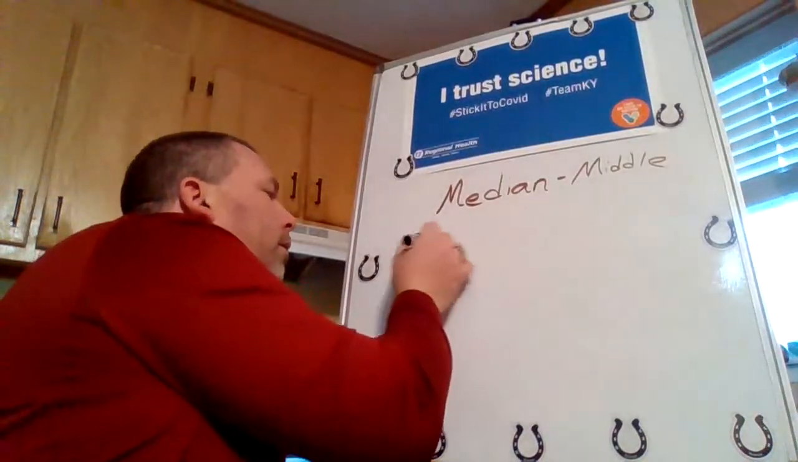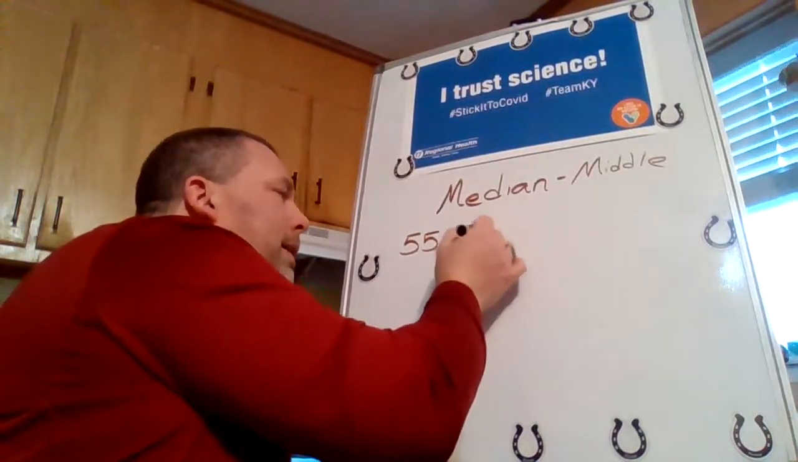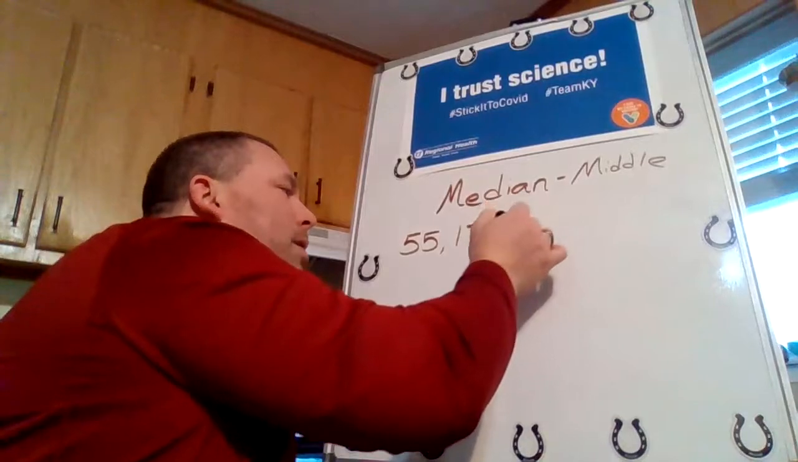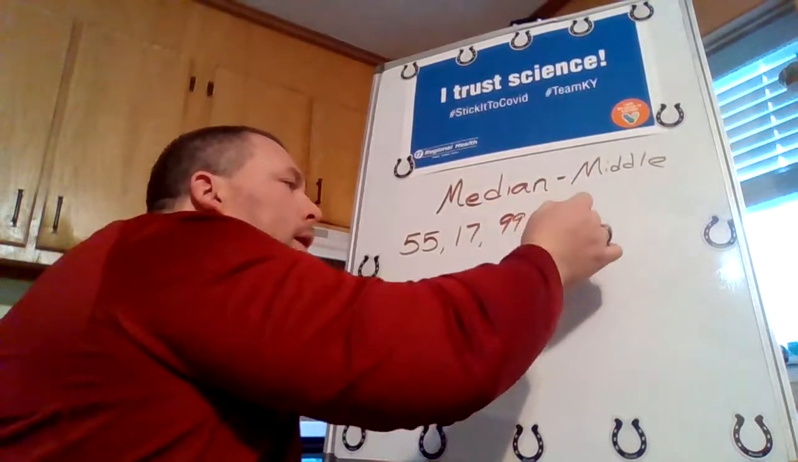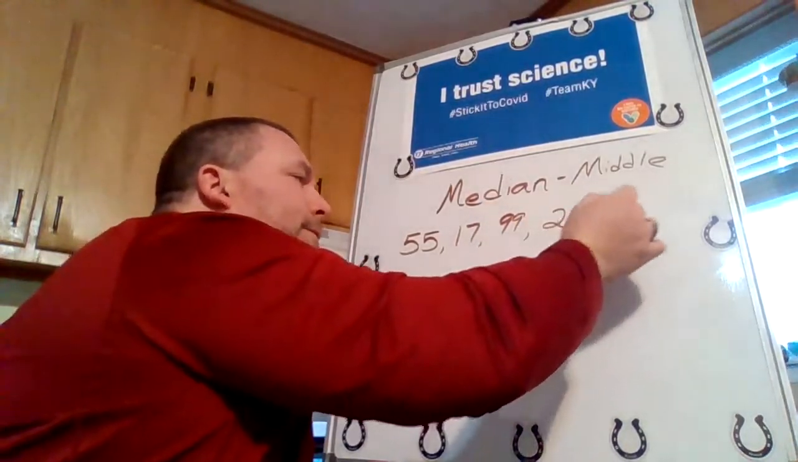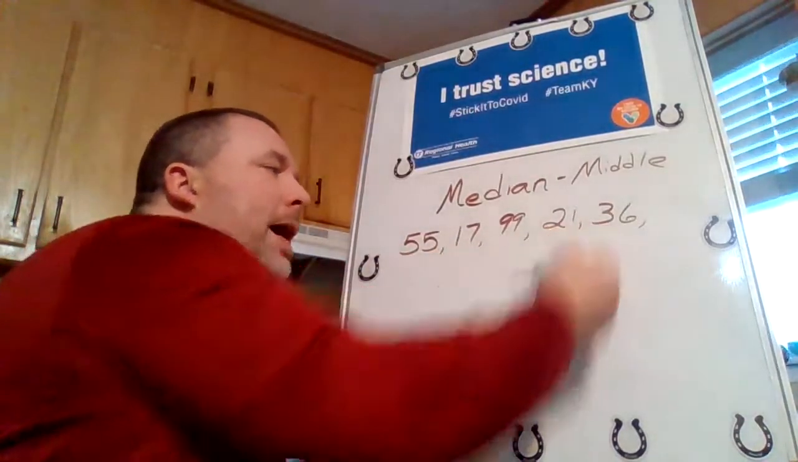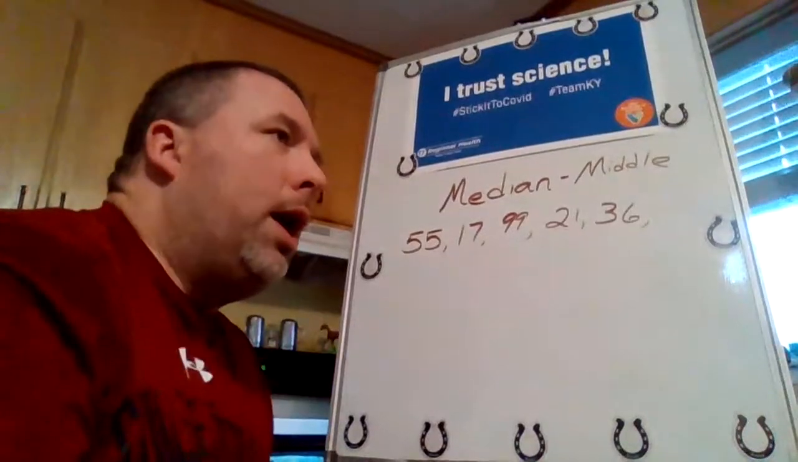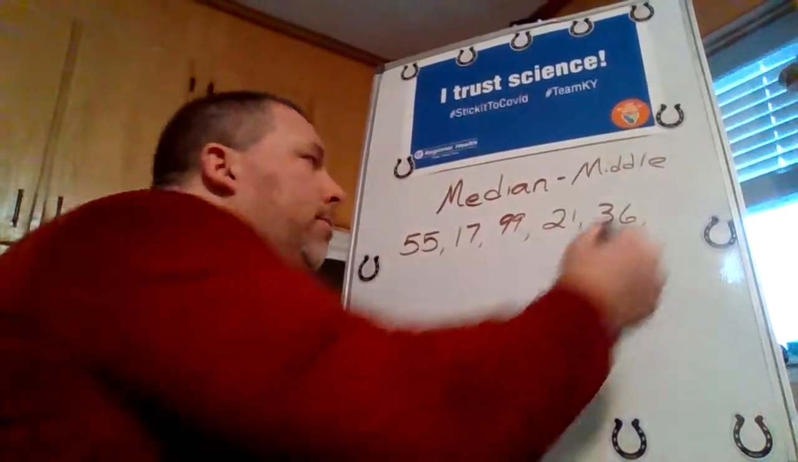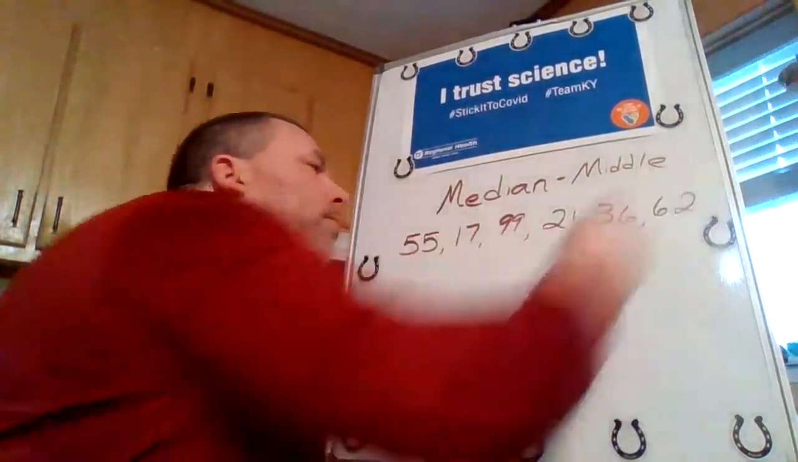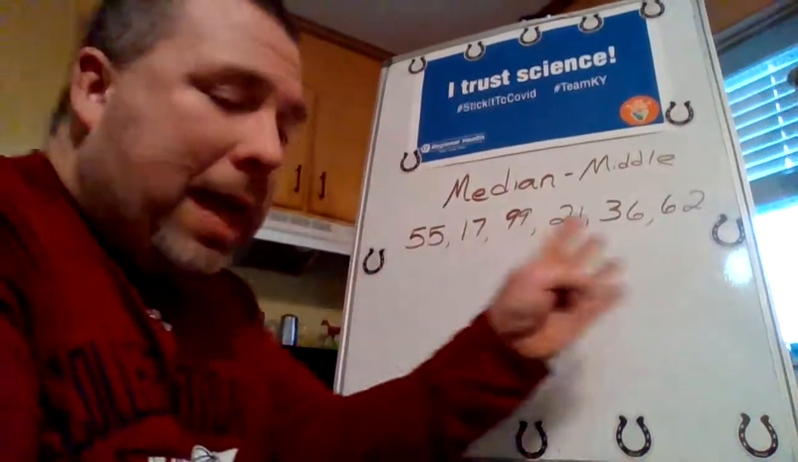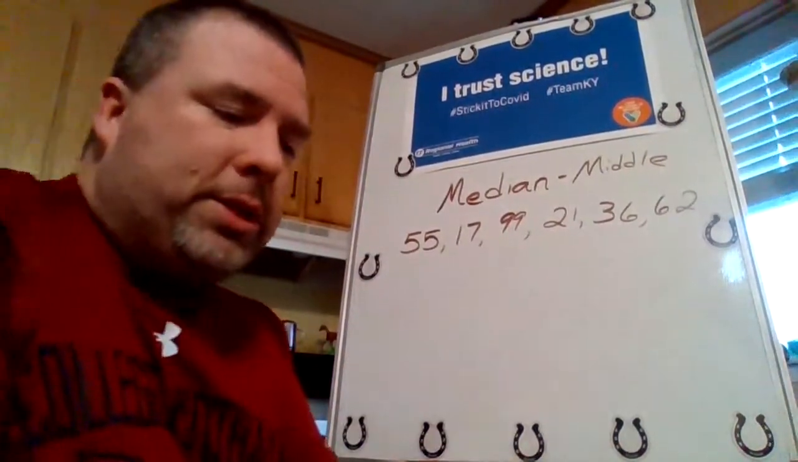55, 17, 99, 21, 36. That's 1, 2, 3, 4, 5. And let's get one more number. 62. Why not? There we go. Okay. So now I have 6 numbers in the data set.